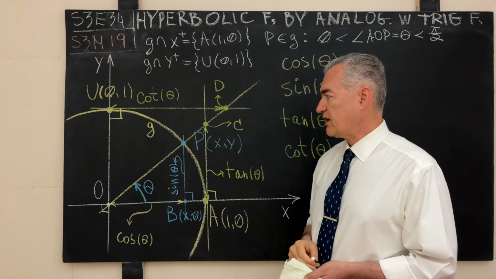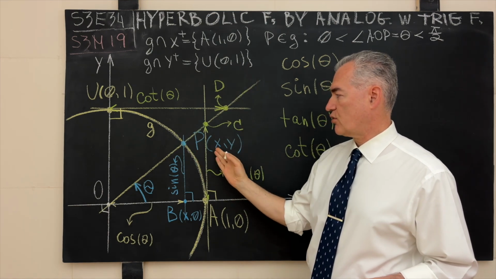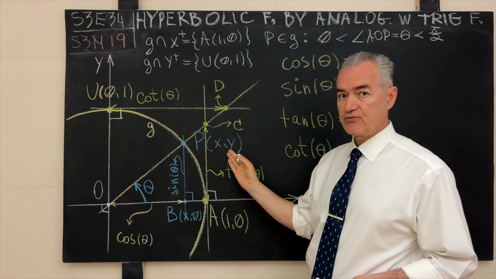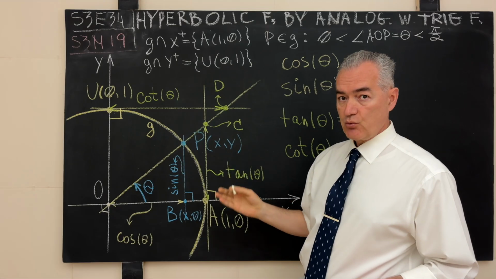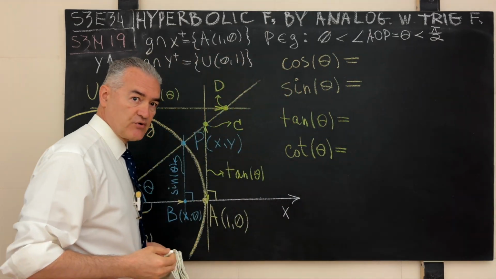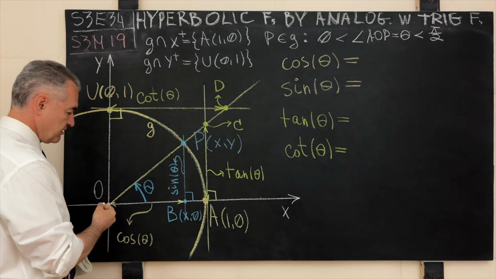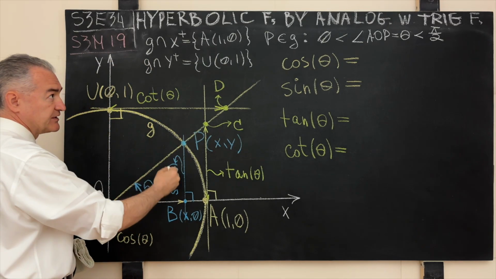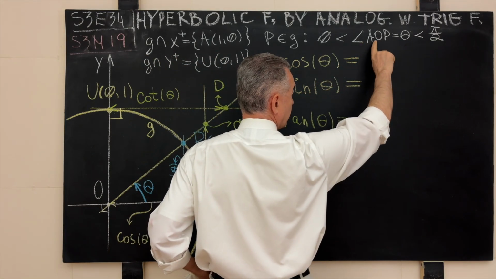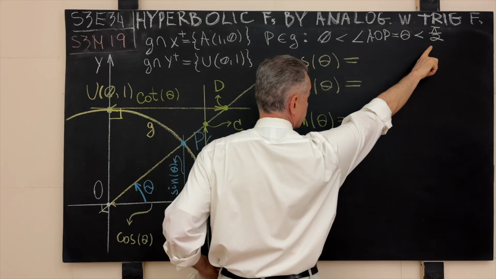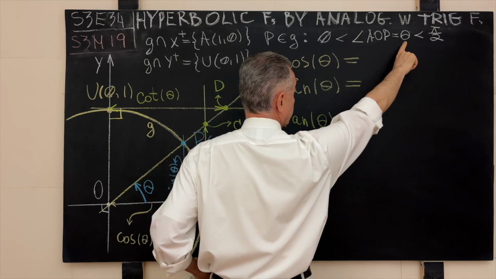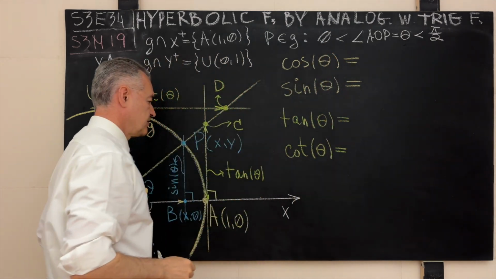And then we pick a point P with the coordinates x, y at random on the generating curve G in the first quadrant, which is to say that the angle that is formed by the positive branch of the real axis and the radius OP extended, to which we will refer as theta, the angle AOP, is strictly less than pi over 2 radians. We measure the angle theta in radians and it is greater than 0.